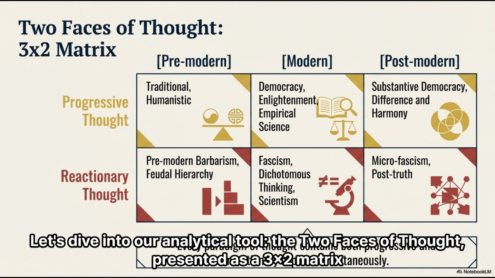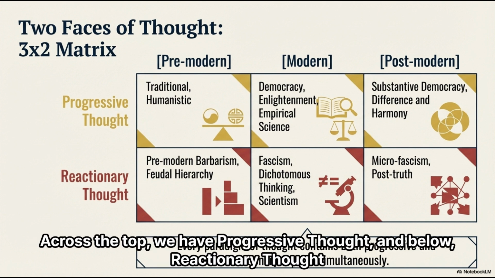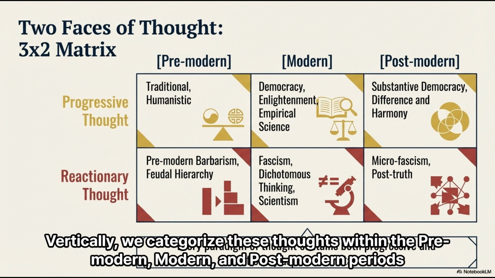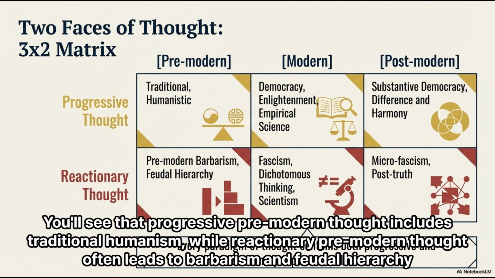Let's dive into our analytical tool, the two faces of thought, presented as a 3x2 matrix. Across the top, we have progressive thought, and below, reactionary thought. Vertically, we categorize these thoughts within the pre-modern, modern, and postmodern periods. You'll see that progressive pre-modern thought includes traditional humanism, while reactionary pre-modern thought often leads to barbarism and feudal hierarchy.